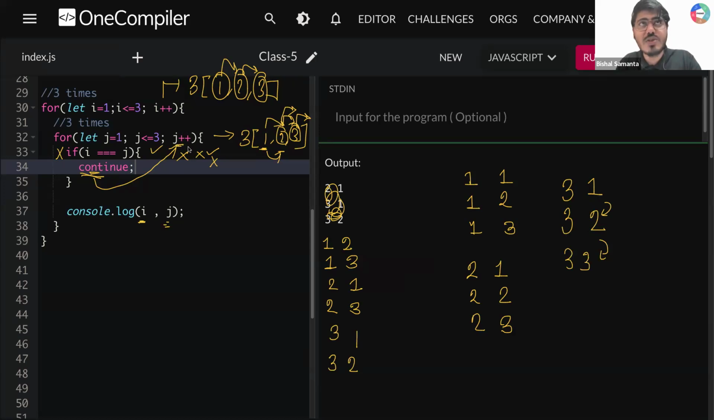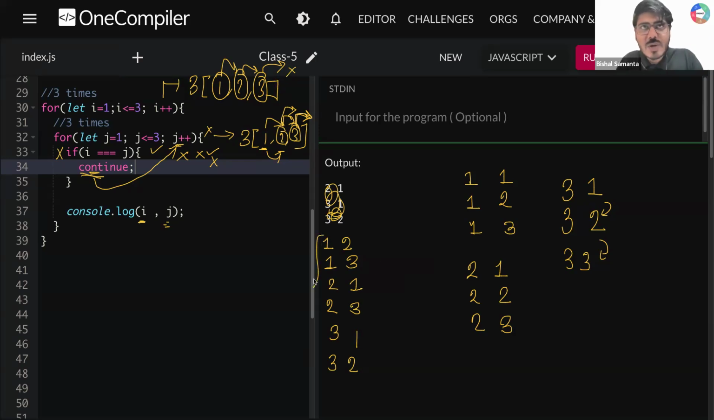You are hitting continue for j. So after 3, you would be moving to the next iteration. But do I have any number? No. So my inner loop will terminate here. After that, my outer loop will try to move to the next iteration. Do I have any number? No. My outer loop will also terminate.